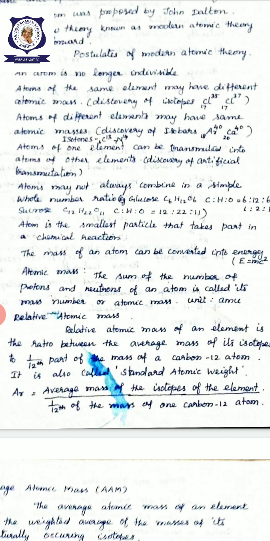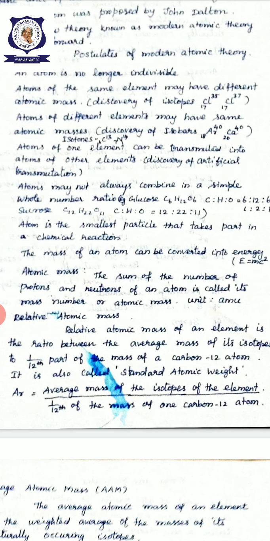While measuring the relative atomic mass, 1 by 12 part of carbon 12 is equal to 1. So, either comparing with the help of hydrogen atom or comparing with carbon 12, it is 1 by 12 part of the carbon 12 atom. So, the relative atomic mass of an element is the ratio between the average mass of its isotopes to 1 by 12 part of the mass of a carbon 12 atom.